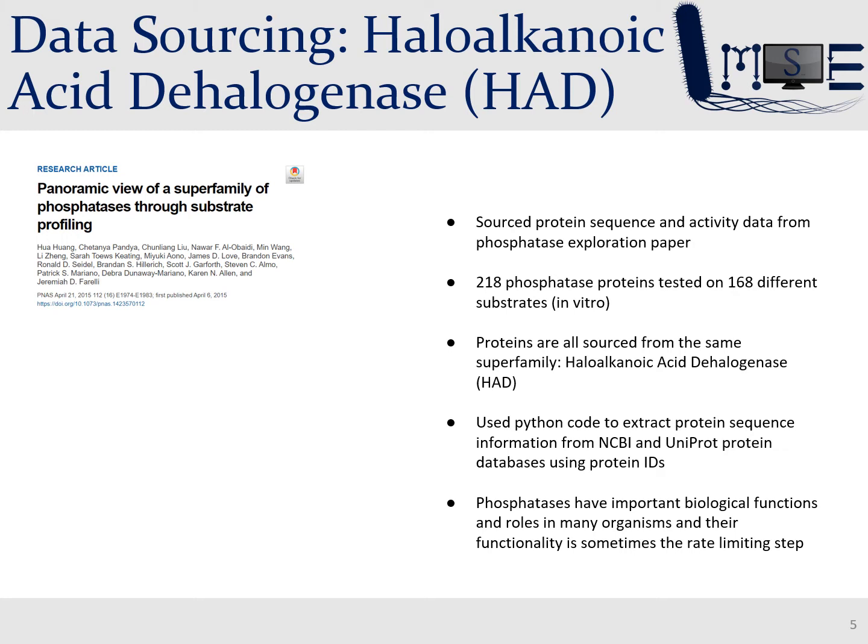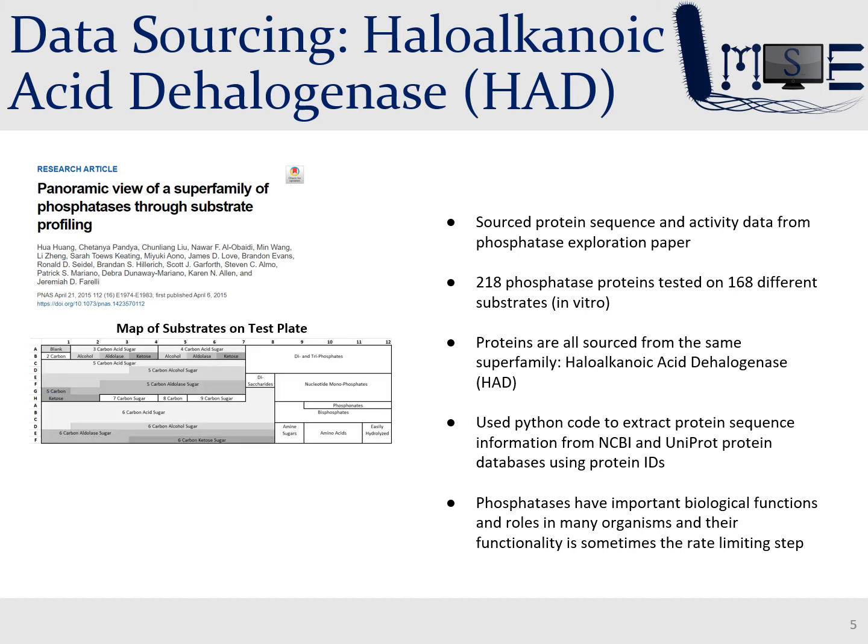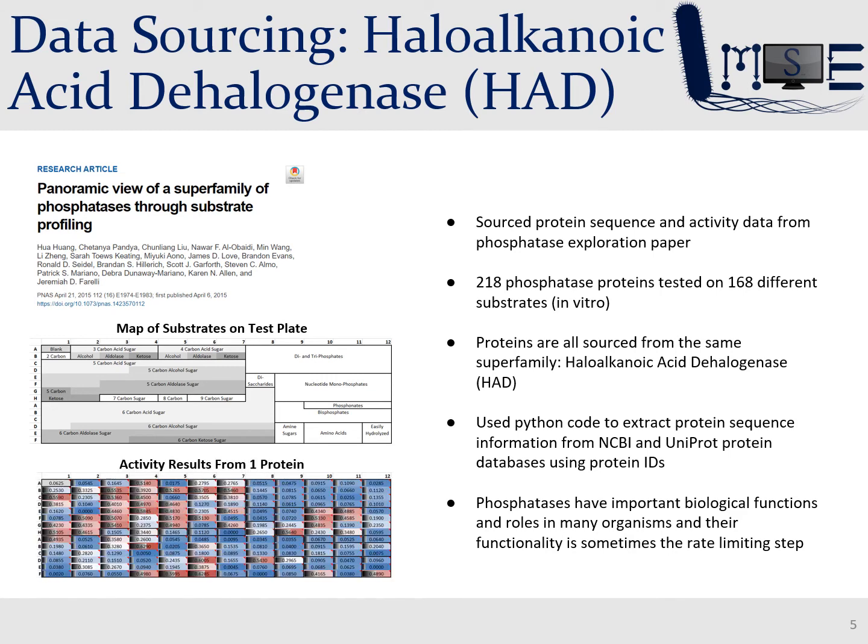This paper tested 218 different phosphatase proteins on 168 different substrates to measure their activities. The first diagram illustrates a map of the substrates that were on the test plate. The second image is the activity data of just one protein on these substrates. I used a Python script to extract the sequence data from NCBI and UniProt protein databases.